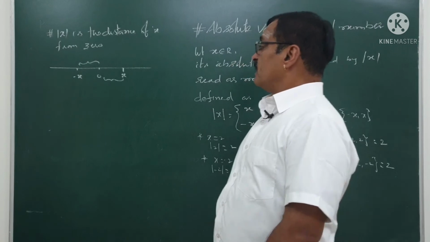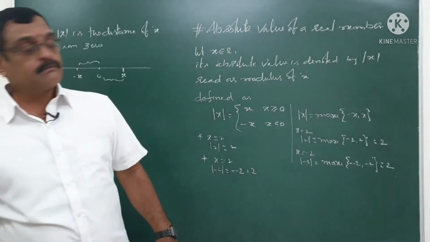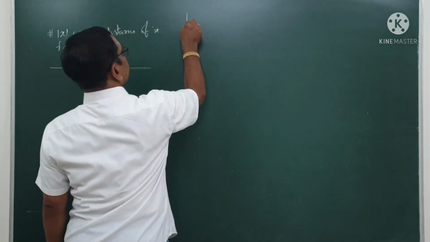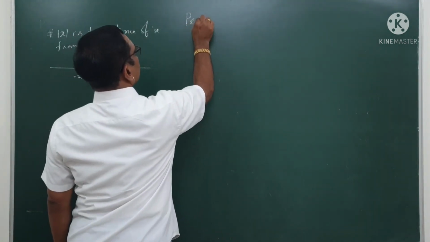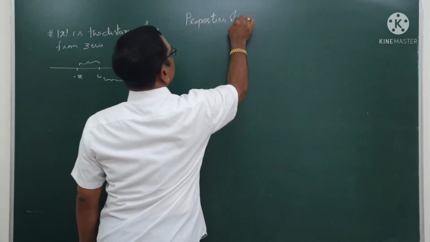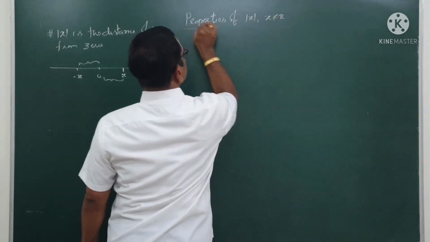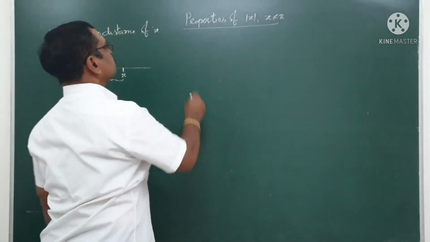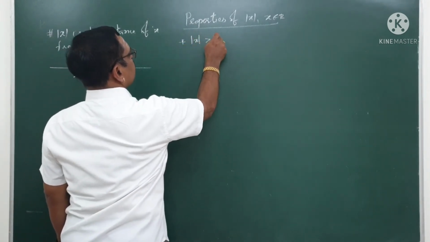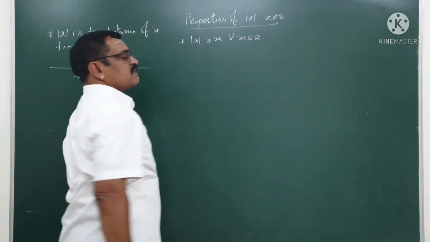Now, let me discuss some properties of mod x, where x belongs to R. First, number 1, mod x is always more than or equal to x for all x belongs to the real number set.